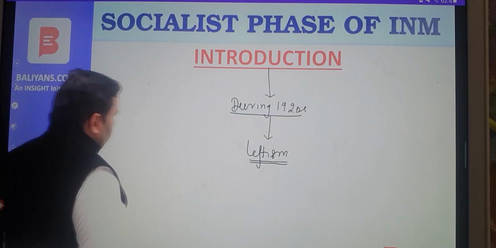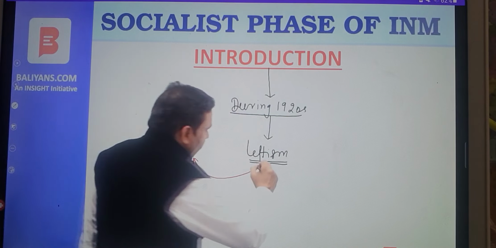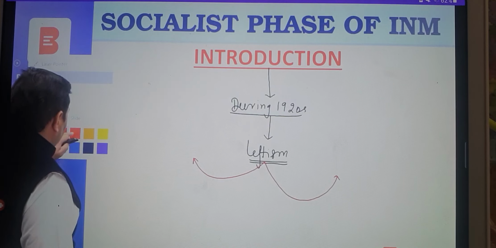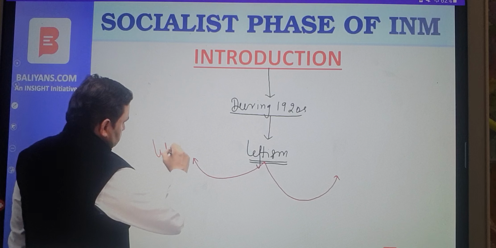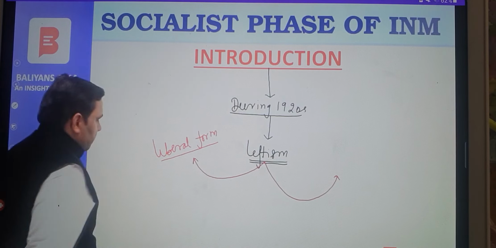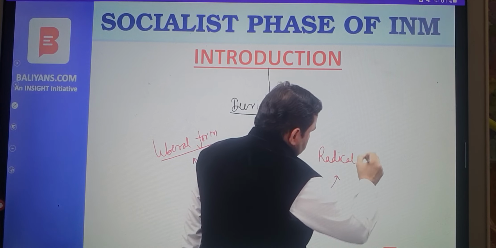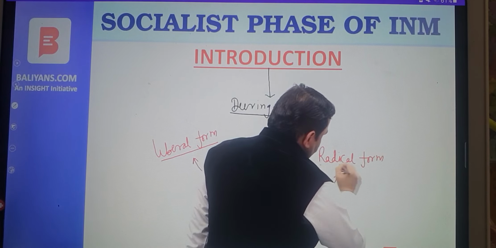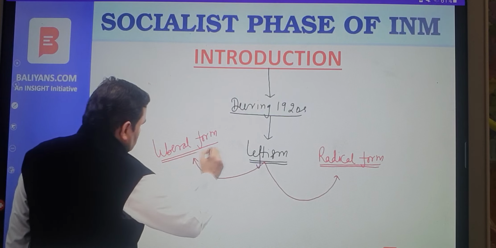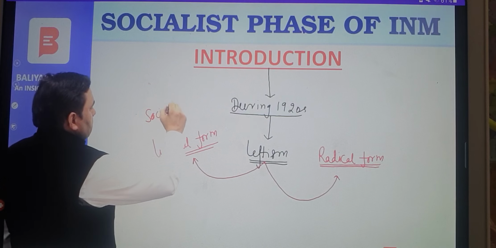There were two manifestations or phases of leftism in India, or there were two forms of leftism in India. One was a liberal form, and the other was a radical form. The liberal form of leftism was known as socialism.